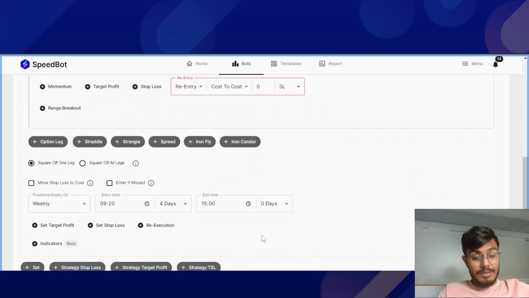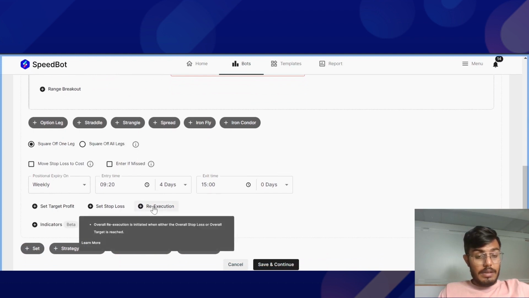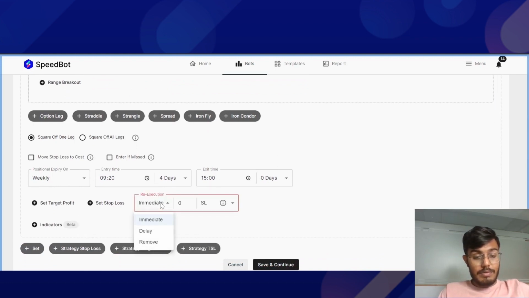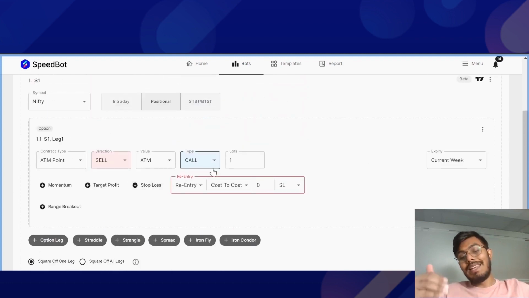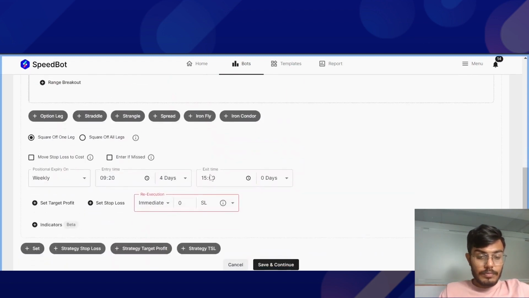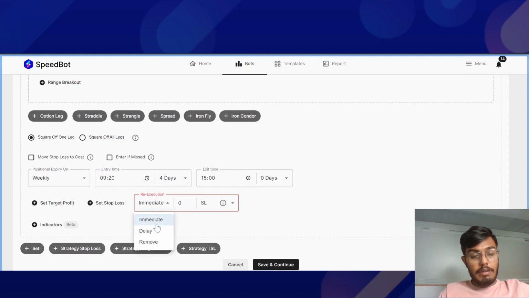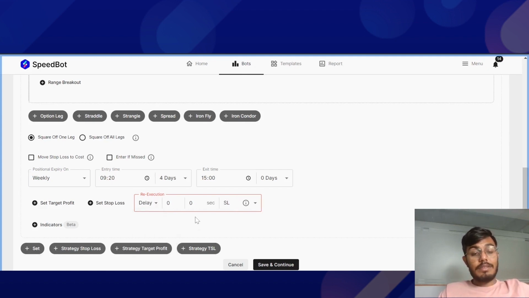Next up is the set level re-execution. On set level, you'll be able to see the combination of all the legs in a particular set that can be re-executed. On the set level, we have two types of re-execution: on an immediate basis, or, let us say, if I want to have a certain number of seconds of delay, say a delay of 300 seconds, I'll be able to set that.